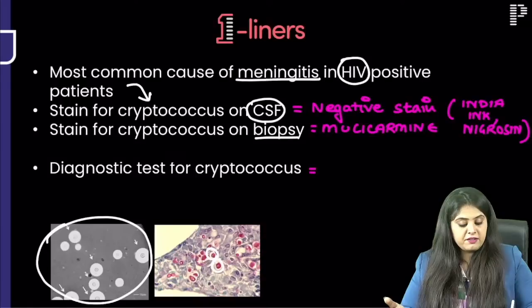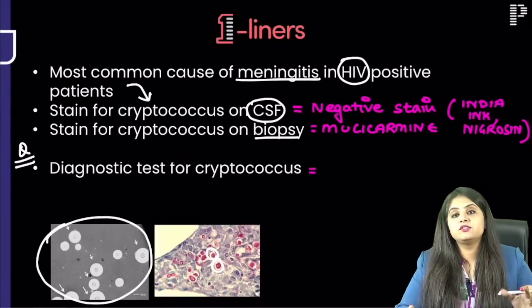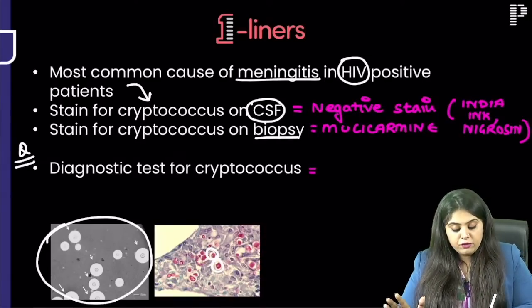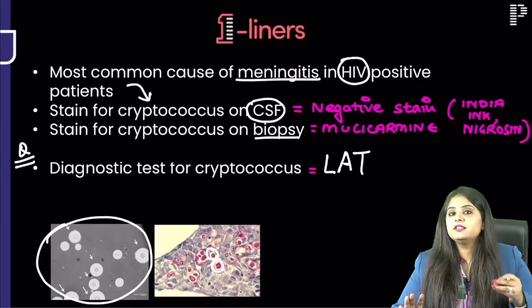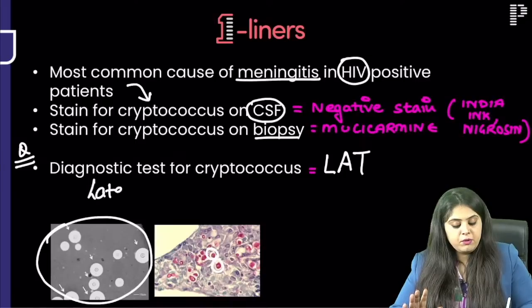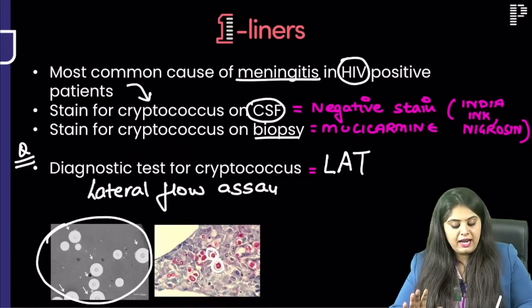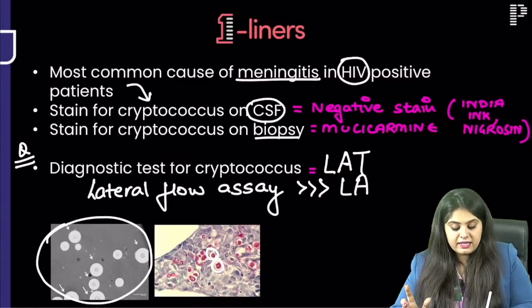This is the question where I feel they will catch you. What is the gold standard diagnostic test for cryptococcus? And all of you are going to say latex agglutination test, which is also the right answer. But in the exam, nothing is above genetics. See, latex agglutination test is a good test, but if at any point of time they have written lateral flow assay, you will be like, hang on, lateral flow assay being genetically inclined as a test is better than latex agglutination test.